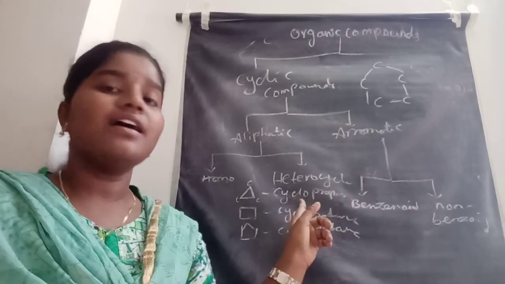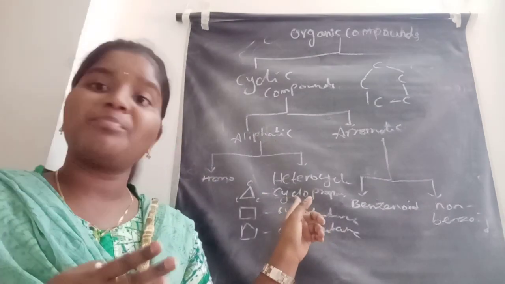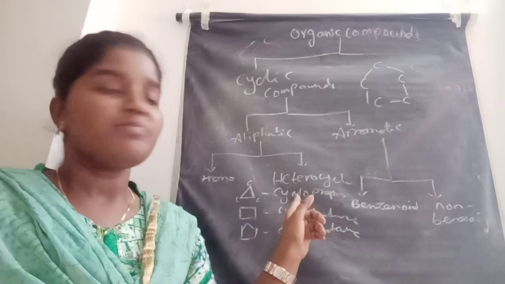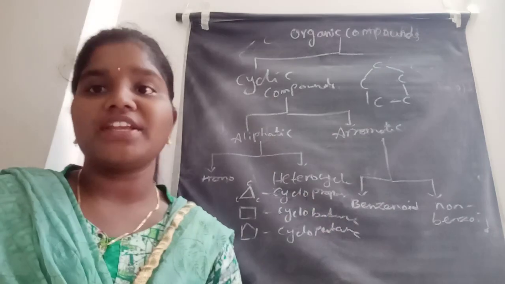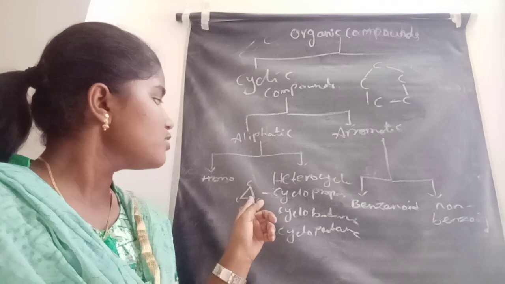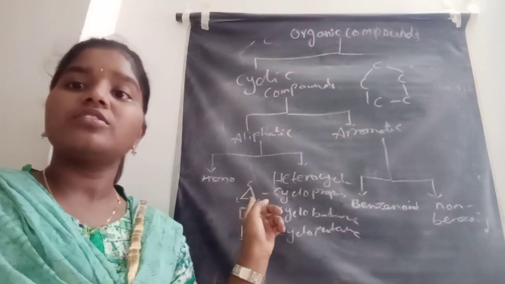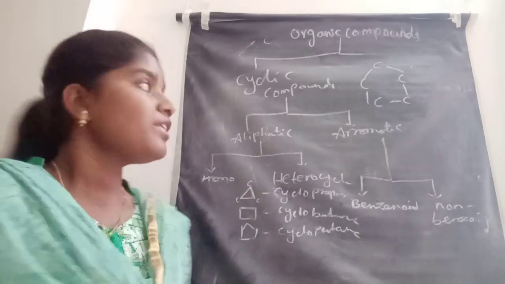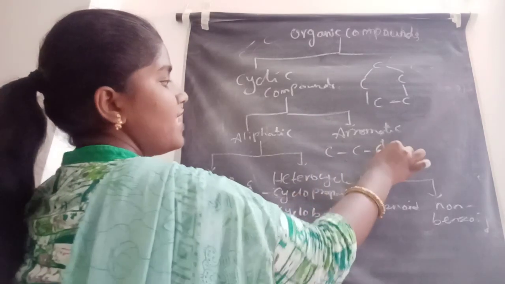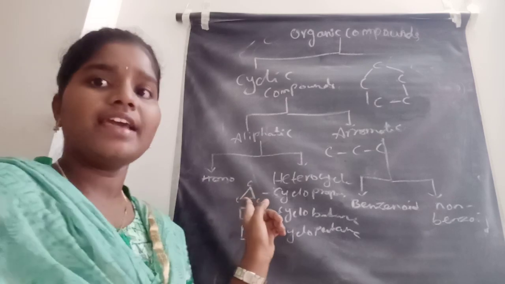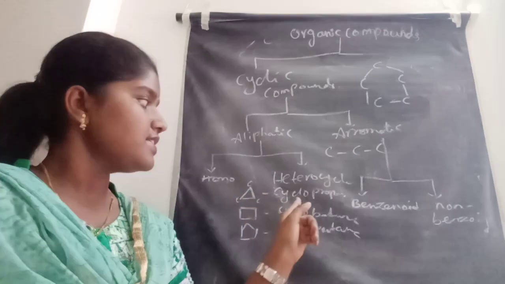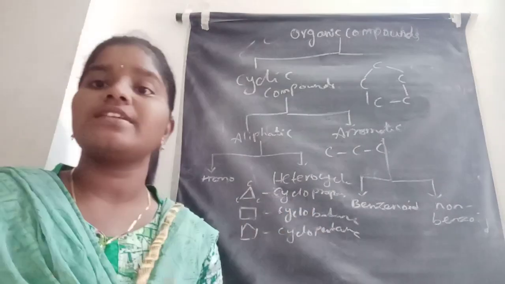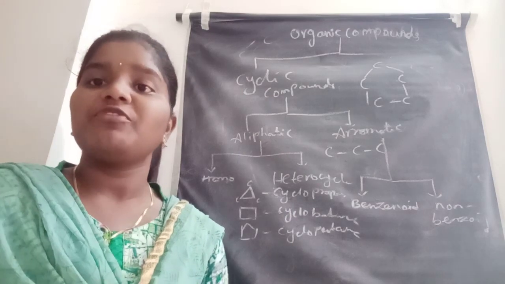Here we use the prefix cyclo, because cyclo means a closed chain compound. The carbon atoms are arranged closedly, it is not an open chain structure. Open chain means the carbon atoms are arranged like this. It is a closed chain one. So these are named by using the prefix cyclo.